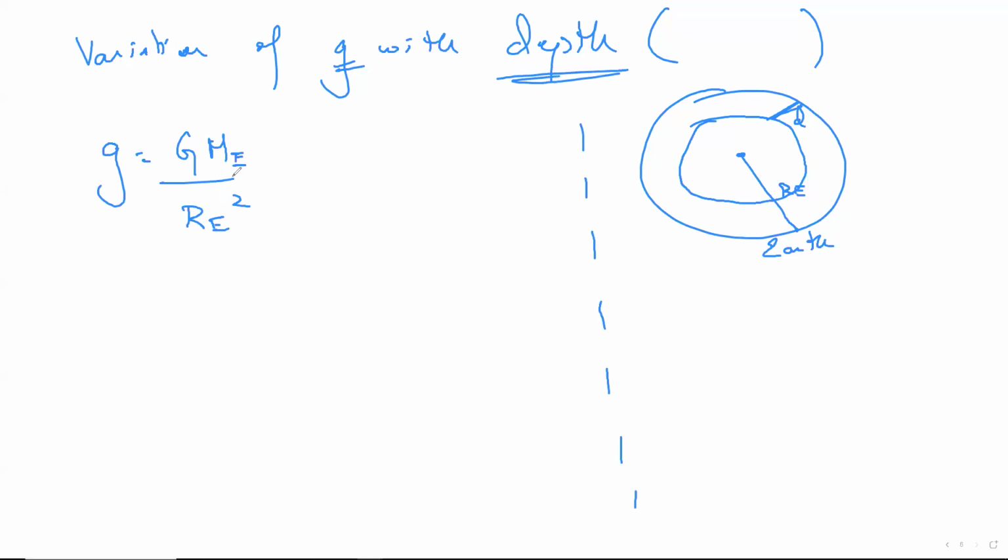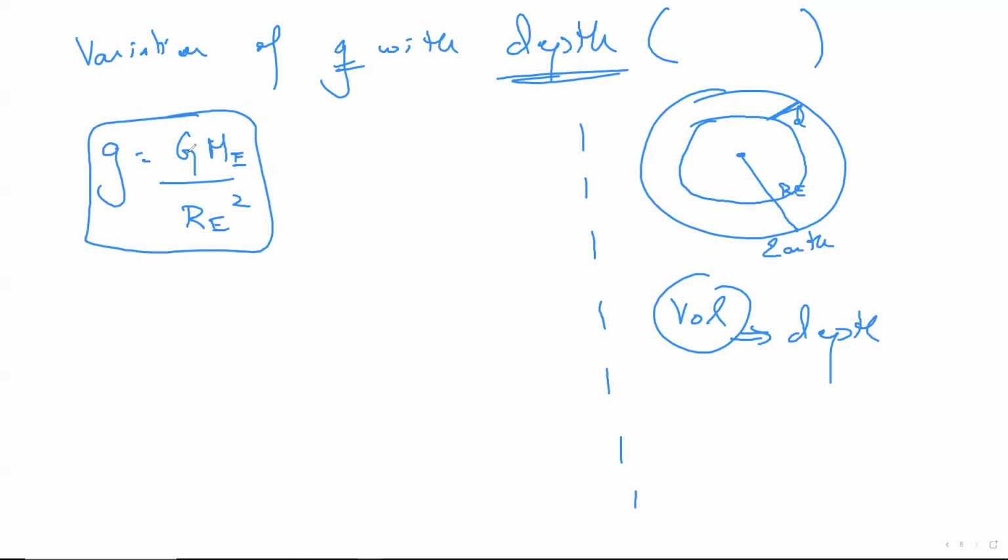The reason is that we are trying to talk about a sphere here. Earth is a sphere, which means once you start going through the Earth's surface, the volume of the sphere is being affected. Remember this, the word volume comes into the picture when it comes to depth. Volume and depth are interrelated. Now, if you look at the formula for g, there is no V. From where do we get volume?